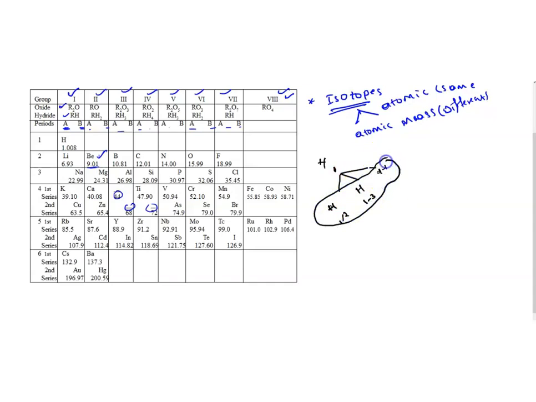Let's say protium, deuterium and tritium. These are the 3 isotopes of hydrogen: protium, deuterium and tritium. So he didn't worry about this. He didn't give space for accommodating the isotopes of these elements. Here, 1.008 is hydrogen.